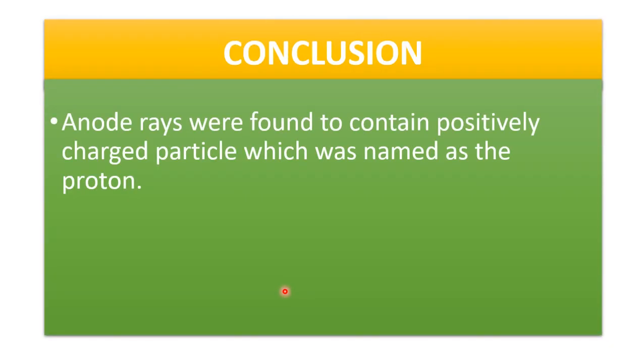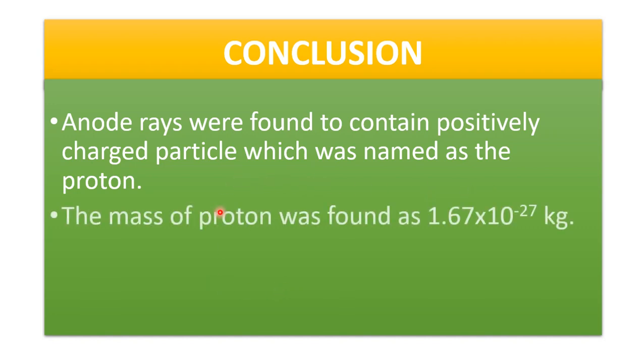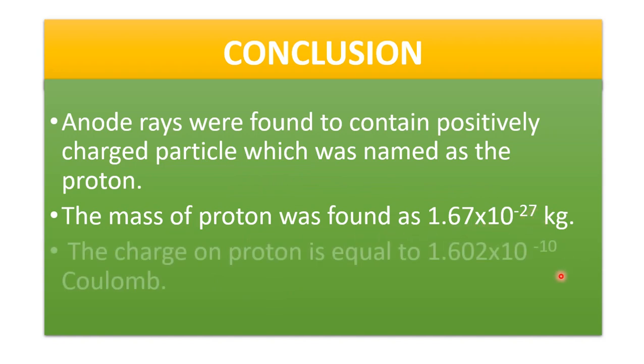Conclusion: anode rays were found to contain positively charged particles which were named protons. The mass of a proton was found to be 1.67 × 10^-27 kg. The charge of a proton is equal to 1.602 × 10^-19 coulomb.